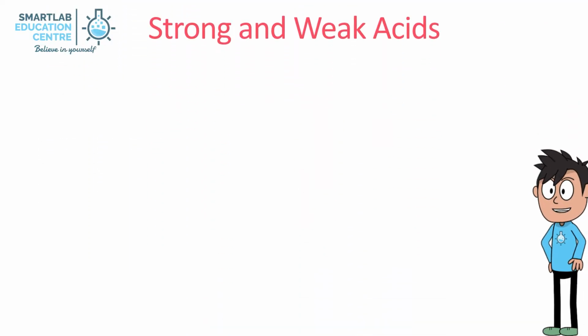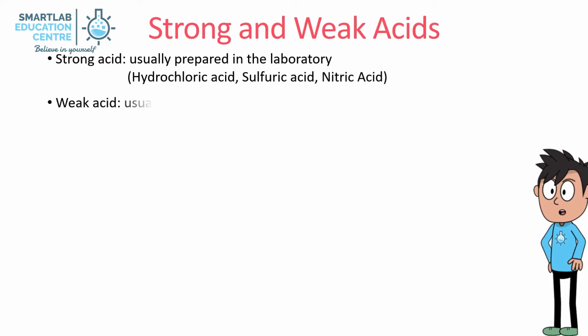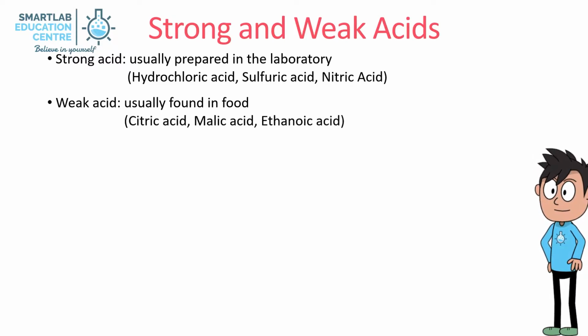There are strong acids and weak acids. Strong acids are usually prepared in the laboratory. For example, hydrochloric acid, sulfuric acid, nitric acid. Weak acids are usually found in food. For example, citric acid, malic acid, ethanoic acid.